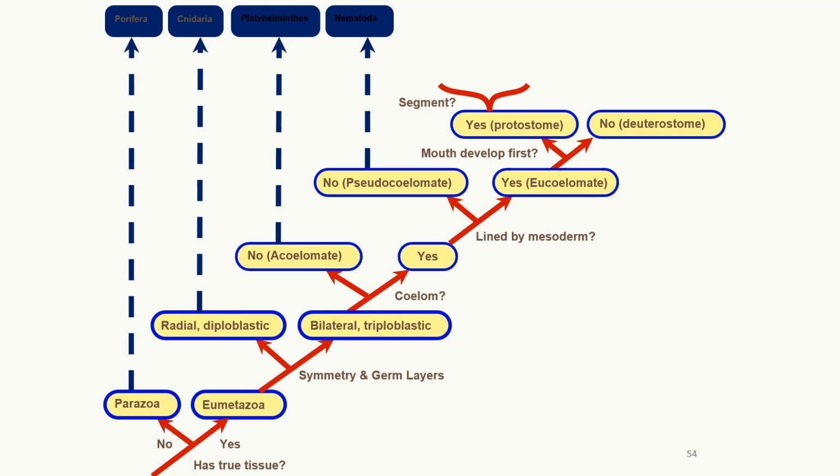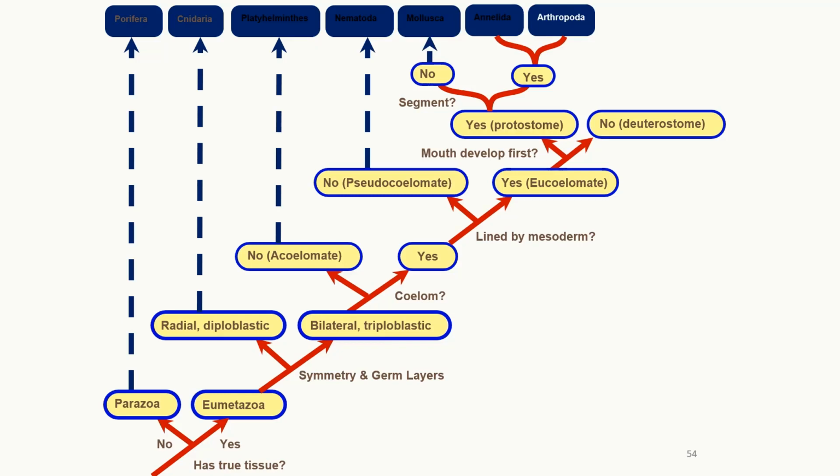In terms of embryonic development, it is a protostome, so it develops the mouth first. Now we're going to look at the segmentation. The phylum Arthropoda has segmentation. However, the distinct difference between arthropods and annelids is that annelids have metameric segmentation, while Arthropoda have tagmata segmentation. So what is the difference between these two? We're going to look at it later on.